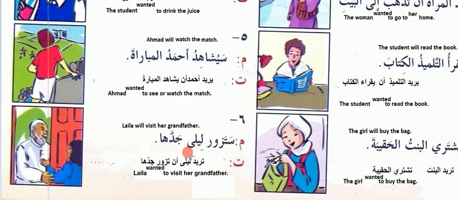Satazur Layla Jaddaha. Layla will visit her grandfather. So sa again coming for the will, or ta again coming for because of the girl, and zawar means to visit or to see. Turid Layla an tazawur jaddaha. Layla wanted to visit her grandfather. So jaddaha, her grandfather, because of ha, because of her, because of Layla, we are using ha alif, ha.